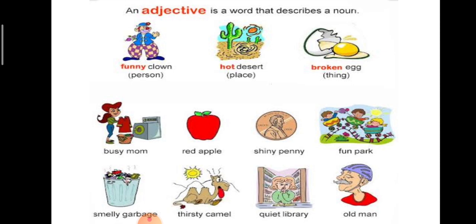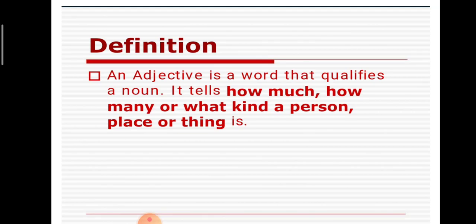So, an adjective is the word that describes a noun. I hope everyone is clear. Shall we go on with the definition? Definition. An adjective is a word that qualifies a noun. Let's all repeat it. An adjective is a word that qualifies a noun.